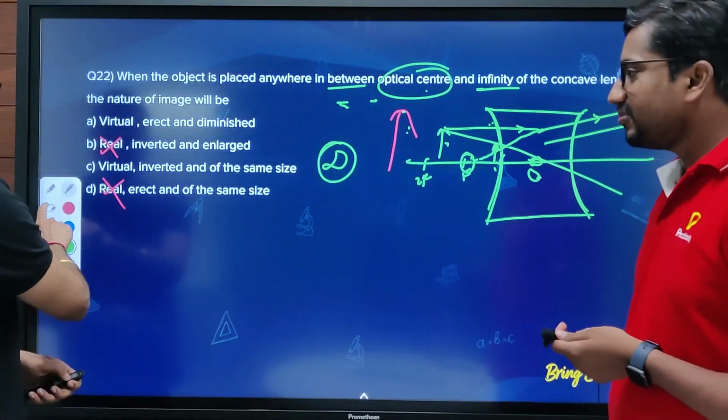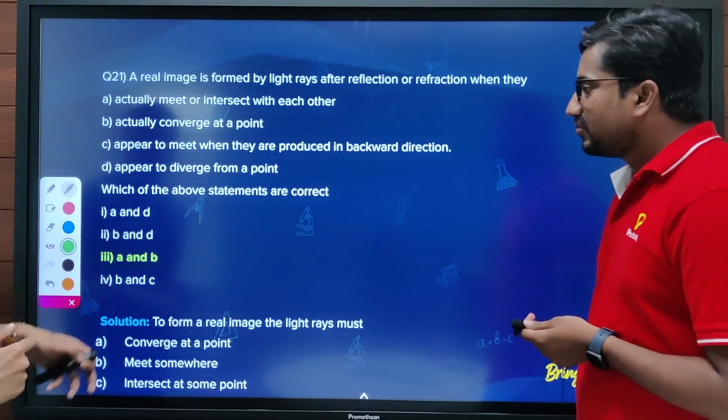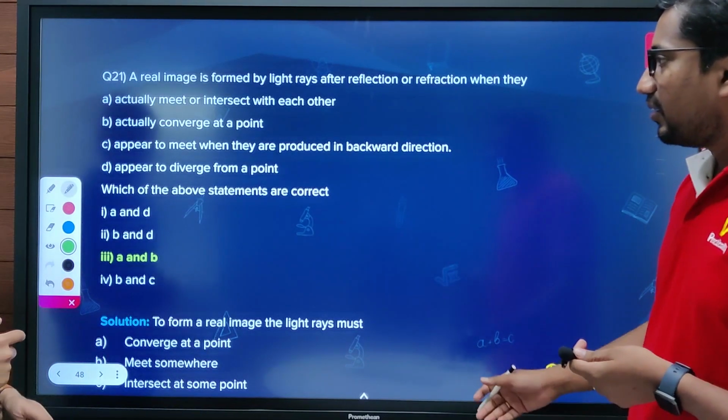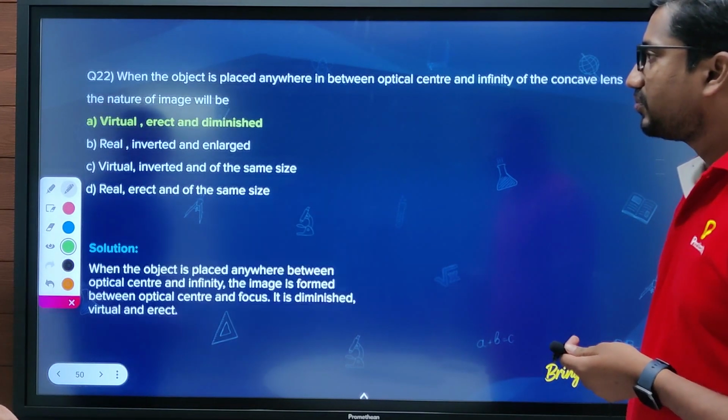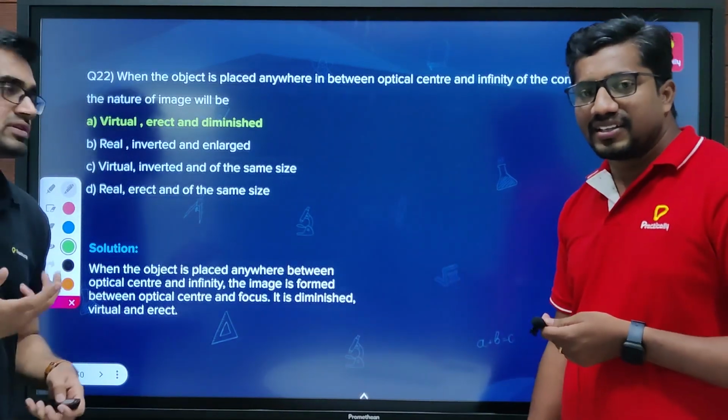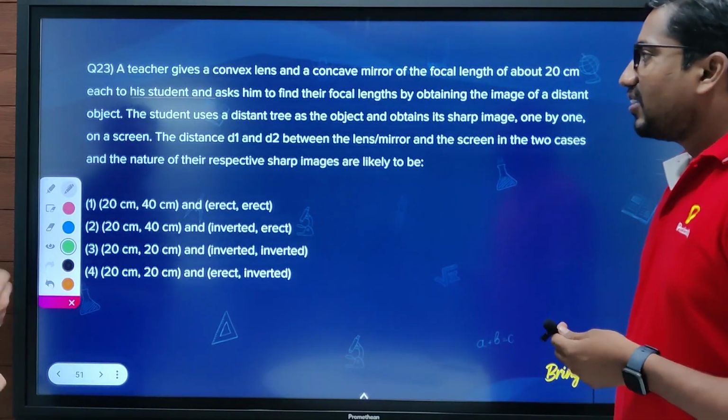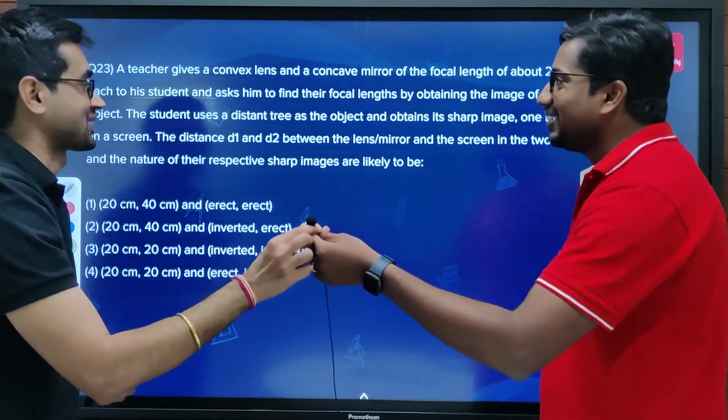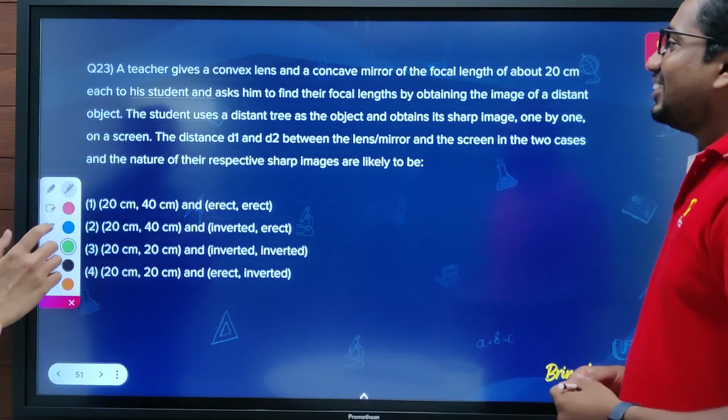Okay, so let's move to the next one. Virtual erect and diminished image. Exactly. Now question number 23. It seems to be big. A teacher gives a convex lens and a concave mirror.